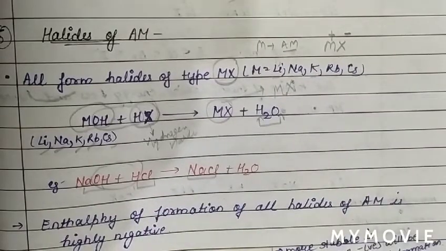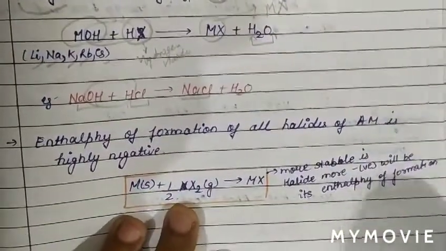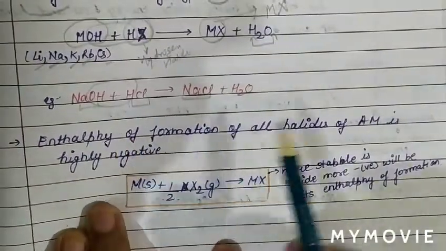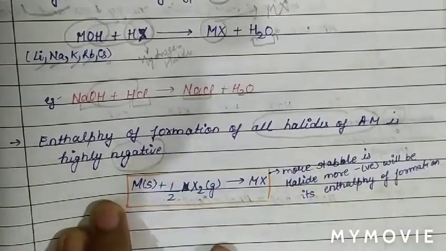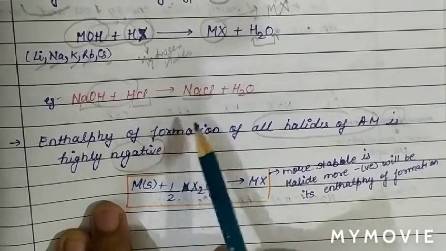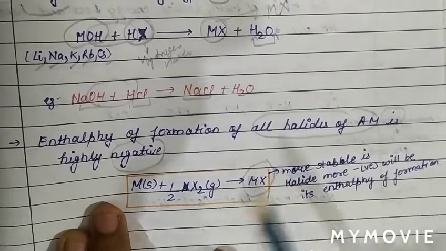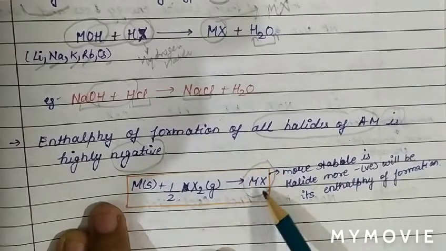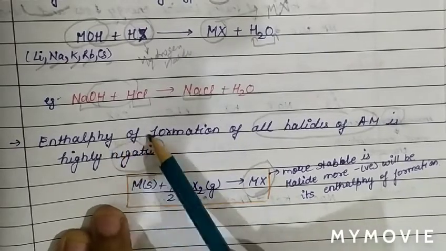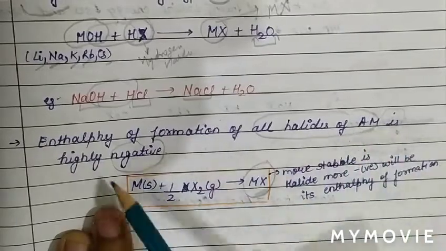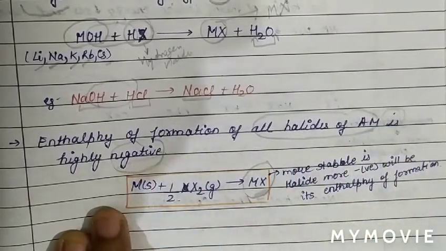Now we will see the enthalpy of formation of halides of alkali metals. The enthalpy of formation of all halides of alkali metals is highly negative. If the enthalpy of formation is more negative, it means the compound is highly stable. So if the enthalpy of formation for a compound is highly negative, the compound is very stable. So the enthalpy of formation of all halides of alkali metals is highly negative.